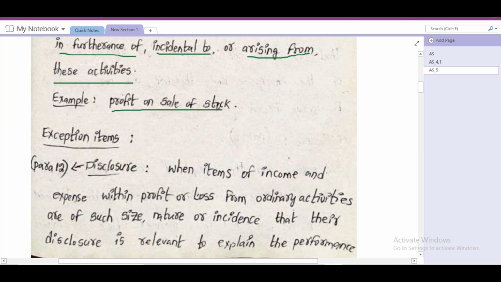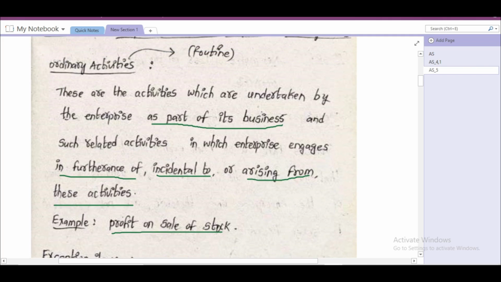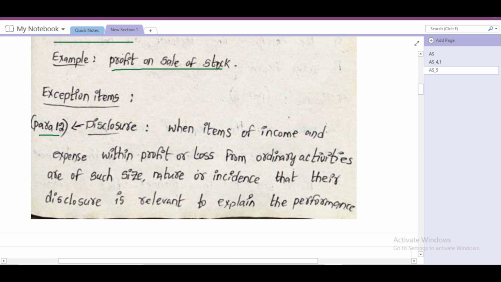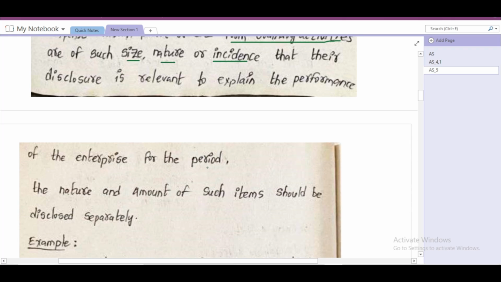We'll see exceptional items. Usually, ordinary activities will not be disclosed separately in books of accounts. We'll see how we have to disclose in case of exceptional items. As per para 12 of AS 5, when items of income and expense within profit or loss from ordinary activities are of such size, nature or incidence that their disclosure is relevant to explain the performance of the enterprise for the period, the nature and amount of such items should be disclosed separately.